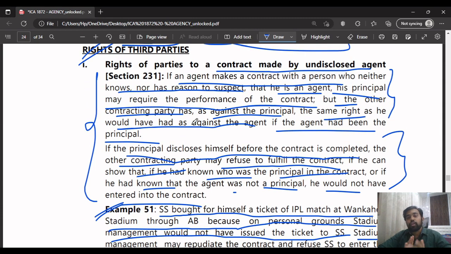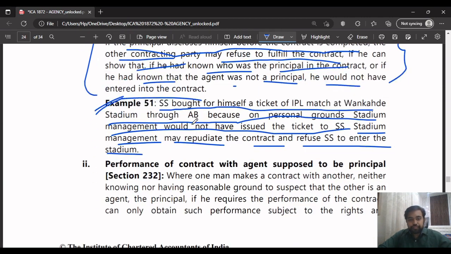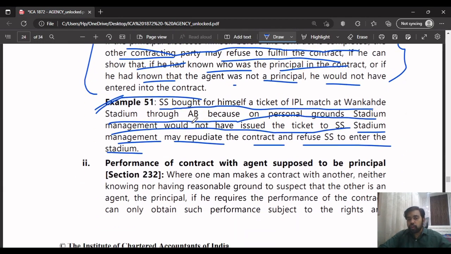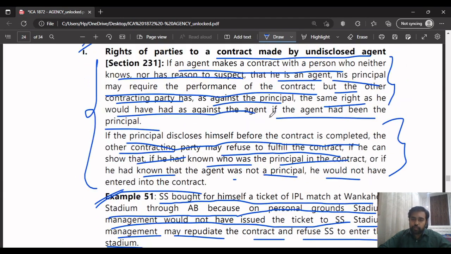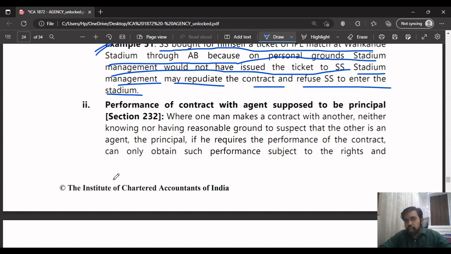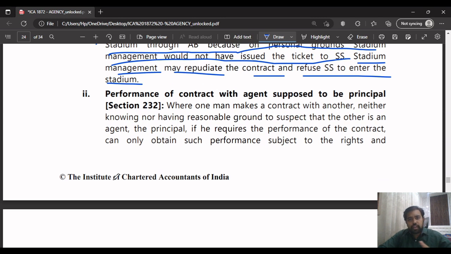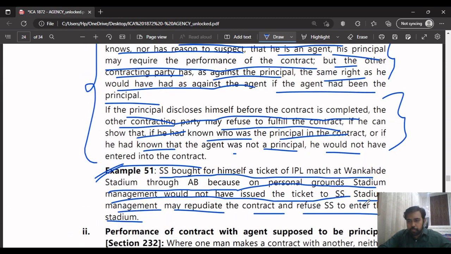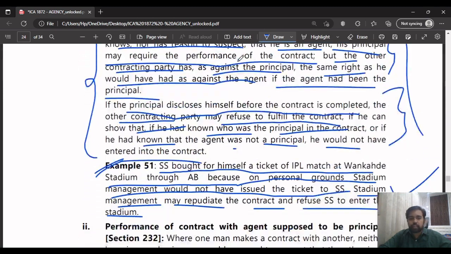Rights of the parties to a contract made by undisclosed agent. You read it once, you'll understand it easily. Or you just read this example, then afterwards you read these two paragraphs, you'll understand it much better. That's what I'm saying. I don't have time to explain it even more than this. It's very simple. Like I said, first read the example, then later go to these paragraphs. You will be able to understand very easily.